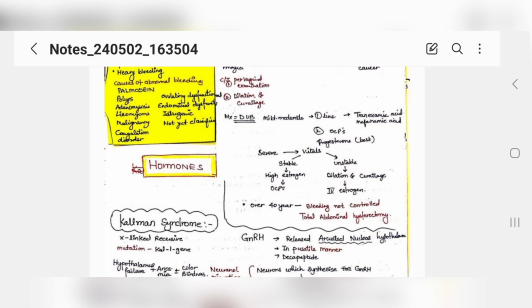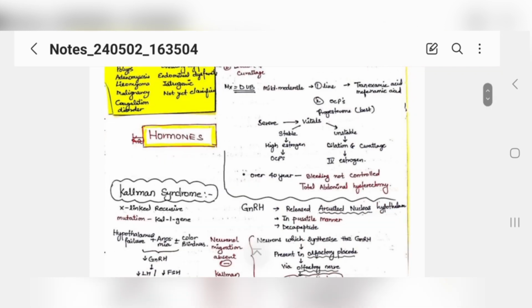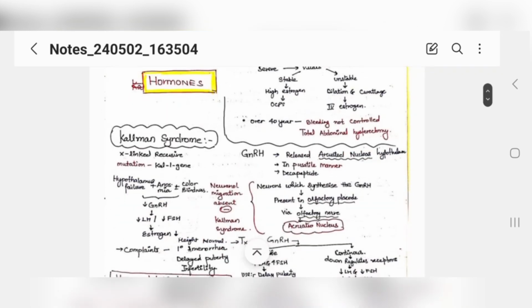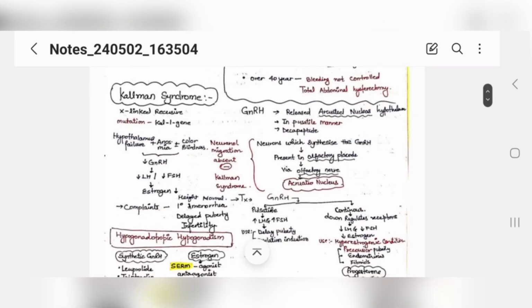get hysterectomy done. Once her uterus is removed, there would be no risk of any cancer in future or excessive bleeding which will cause her other problems, like anemia. So it is always best to get a hysterectomy done. In so many conditions, the treatment of choice is hysterectomy. You will get to know that later, because these types of questions will come in your exam.